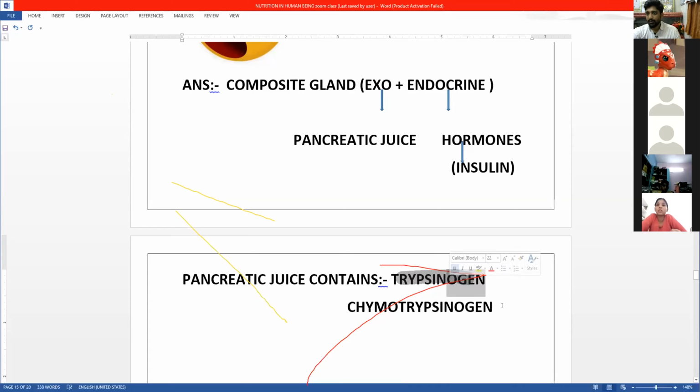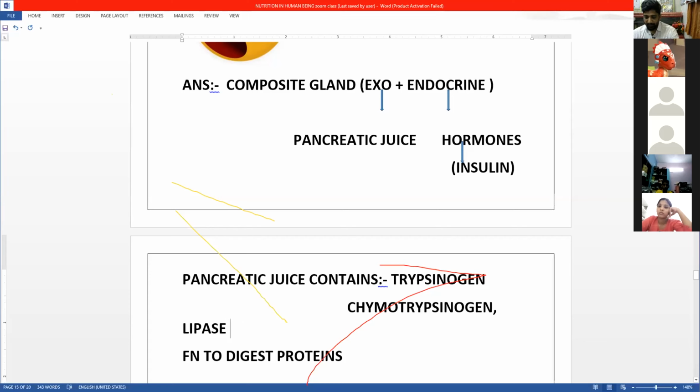So trypsinogen and chymotrypsinogen, what is the function of these? They digest proteins. Both chymotrypsinogen and trypsinogen help in the digestion of protein. And then we have lipase, which helps in the digestion of fat.